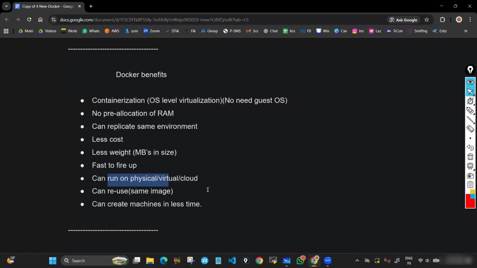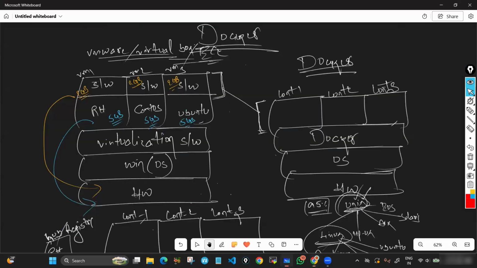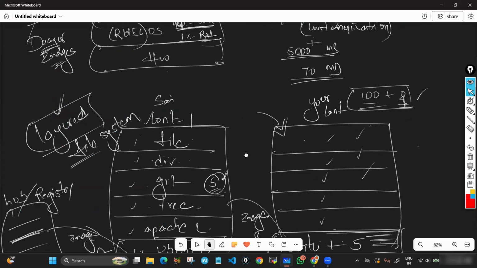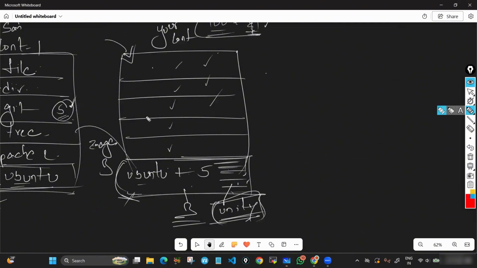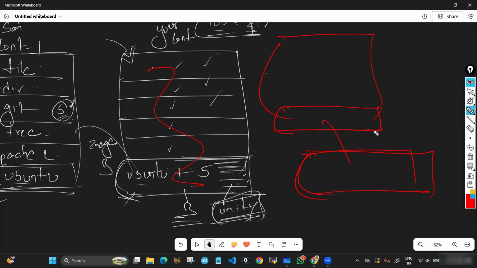Can reuse the same image again and again. Very, very important, observe carefully. When I share an image with you and you create a container from that image, what actually happens? It takes a copy of that image, then the container will get created. You will not use that image as is directly. The image will not get engaged. When you create a container, it takes a copy of that image, and from that the container will get created. So from that image, you can have one more container.